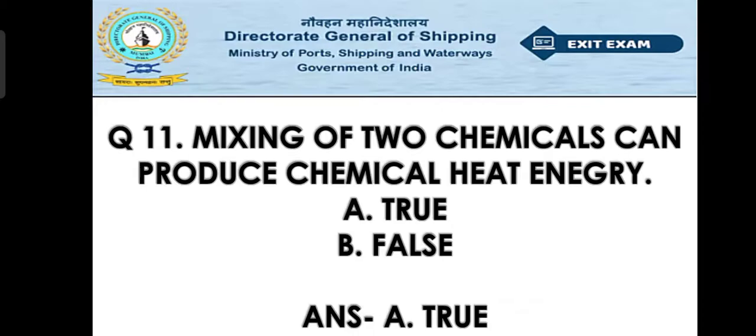Mixing of two chemicals can produce chemical heat energy. Option A true, option B false. So the right answer will be option A, that is true. So whenever you mix two chemicals, they will produce the chemical heat energy. As normal we know that when we mix any two chemicals, they will react. Of course, when they react, they will produce the chemical heat energy.